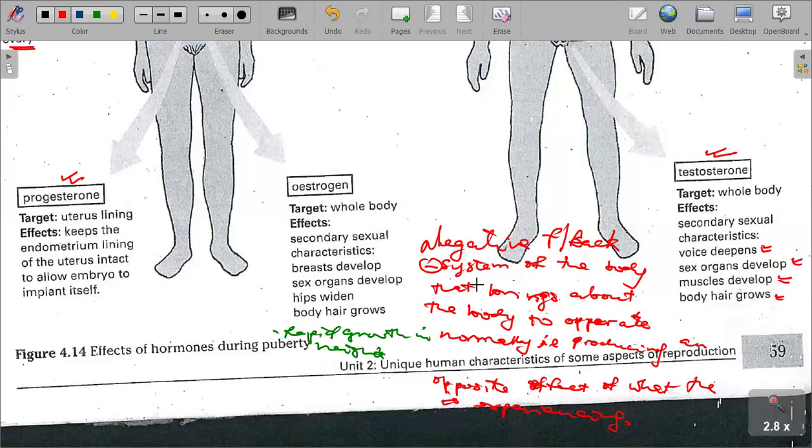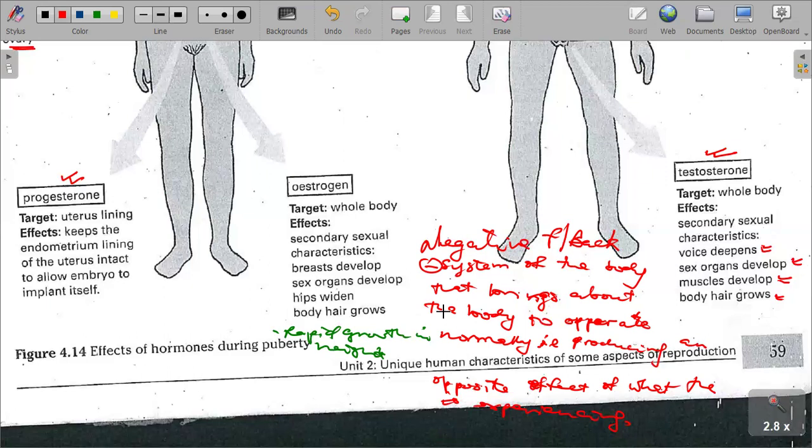Thermoregulation is an example. Osmoregulation, the balancing of water in the body, is an example. The balancing of carbon dioxide and oxygen, and the balancing of glucose and glycogen in the body, are all systems controlled through negative feedback.